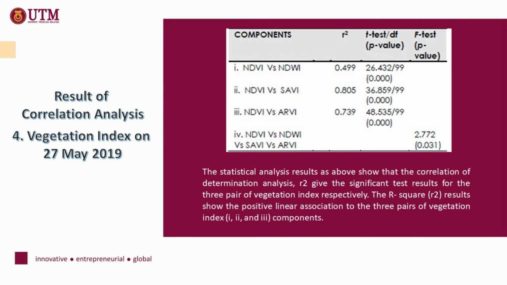Furthermore, the statistical analysis above shows that NDWI is correlated with SAVI and RV higher than NDWI. The p-value 0.000 shows that NDWI is highly significant to NDWI, SAVI, and RV. Therefore, it is shown that each parameter has strong correlation, and it is strongly relevant to produce a trend model also.